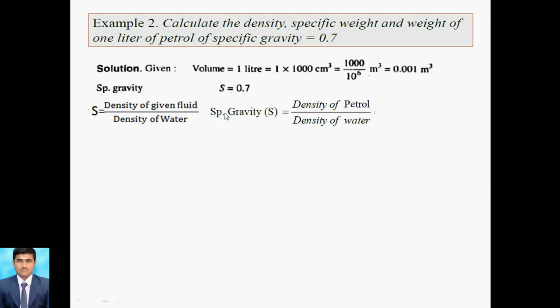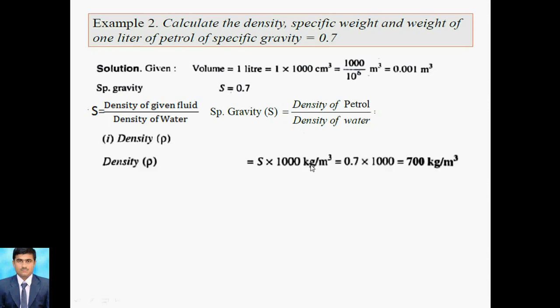We put the value of specific gravity, 0.7, and the density of water, 1000. Always remember that it should be 1000. So 1000 into 0.7 is 700 kg per meter cube. So the density of petrol is 700 kg per meter cube.